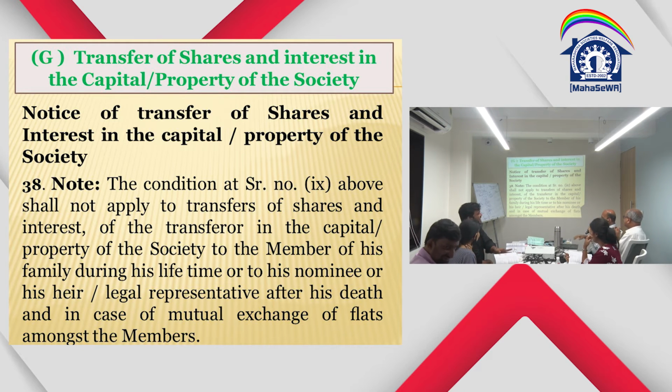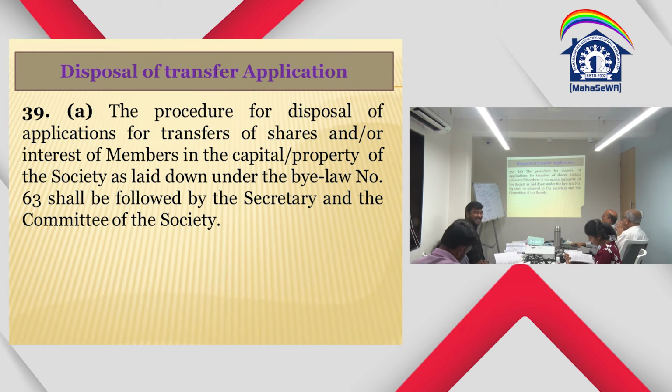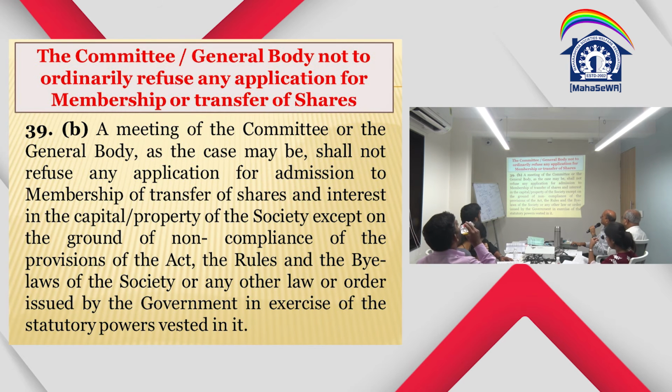Now let us come to the next. The bylaw number 39 says disposal of transfer application. The procedure for disposal of the application for transfer of shares and or interest of a member in the capital property of the society shall be laid down under bylaw number 63, and shall be followed by the secretary and the committee of the society. That means a particular procedure also has been given in bylaw number 63. So that we can see later on.